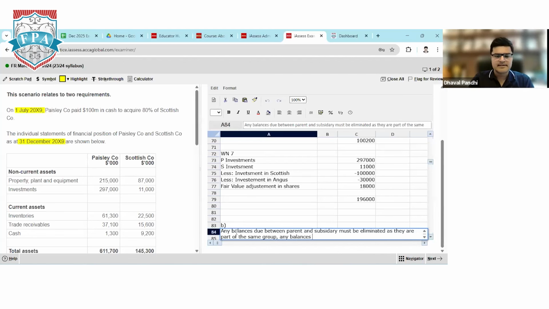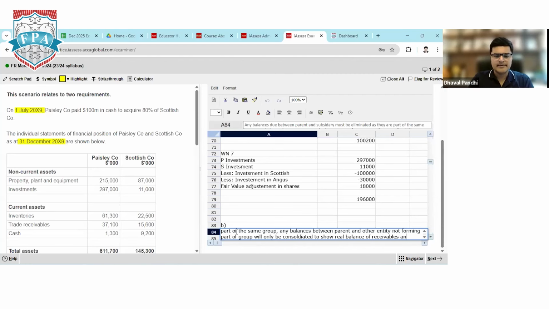Any balances between parent and other entities not forming part of the group will only be consolidated to show the real balance of